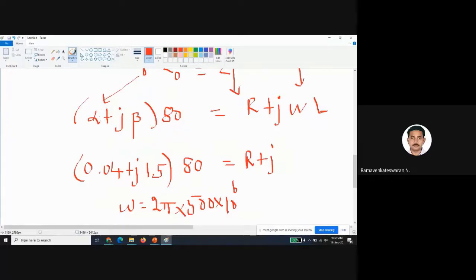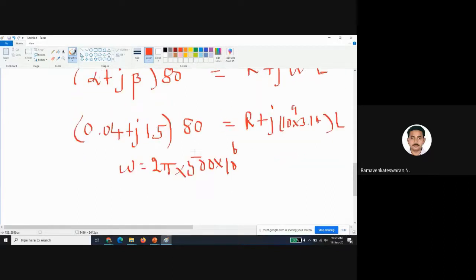So write that clearly. 5 into 2 is 10, so it is 10 to the power of 9, pi I'll write 3.14, into L. So when you solve this, now it is easy.